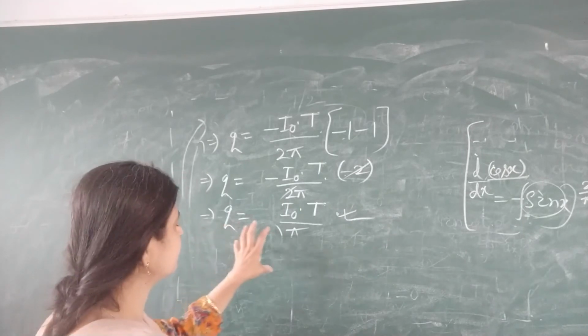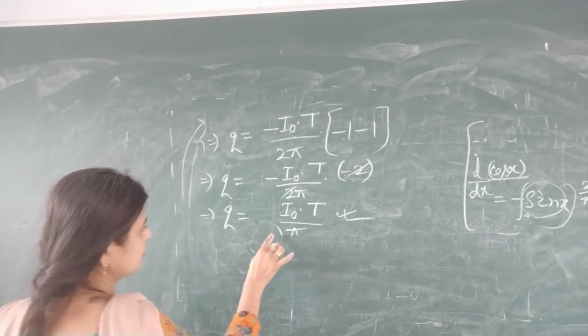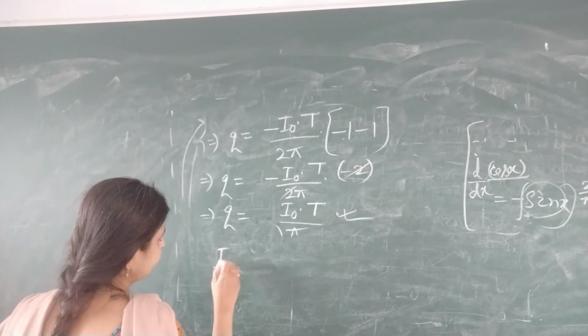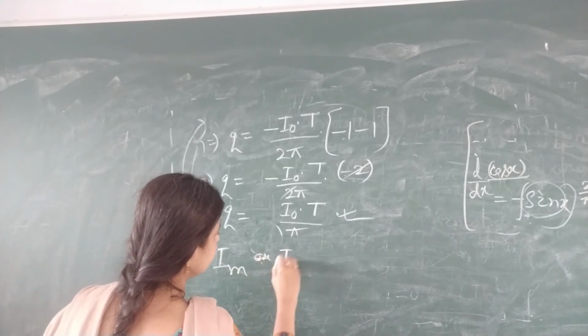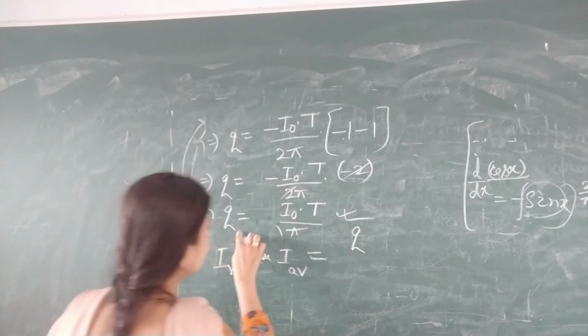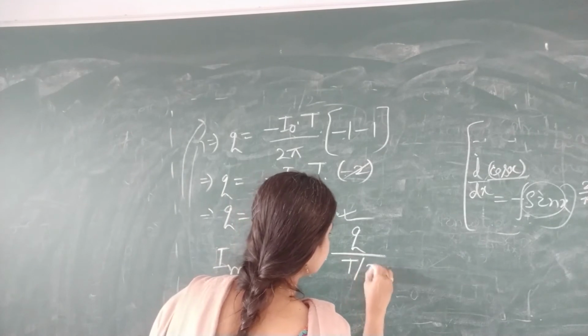Now, according to the definition of the average value of alternating current per half cycle, we can write I_m or I average is equal to Q, because it will send the same amount of charge per half cycle, divided by T by 2.